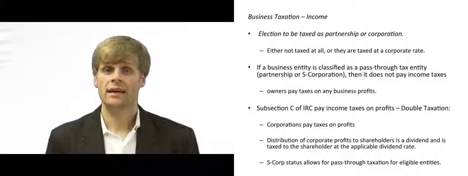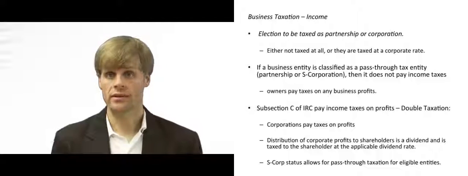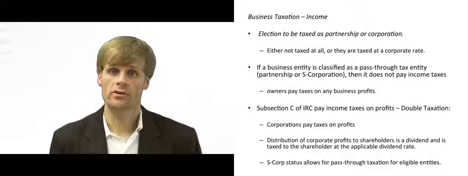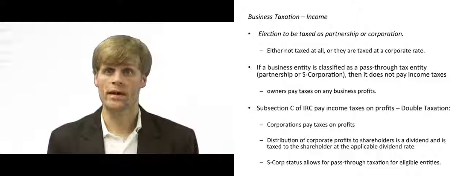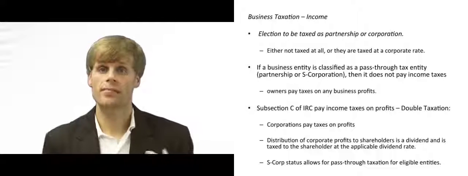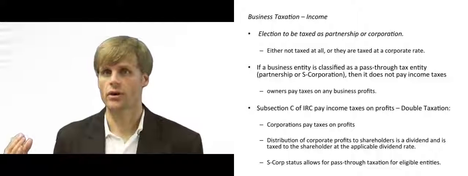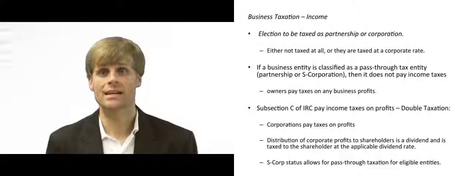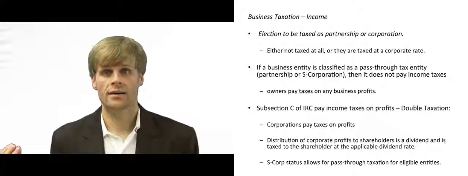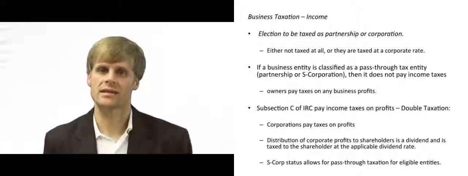Now, if an entity chooses to do so, and certain entities are required to do so, the entity can choose to be taxed as a corporation instead of a partnership. If you're taxed as a corporation, then you can make an election of taxation under subsection S or subsection C of the Internal Revenue Code, where subsection C is double taxation.